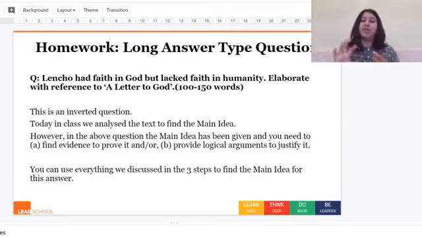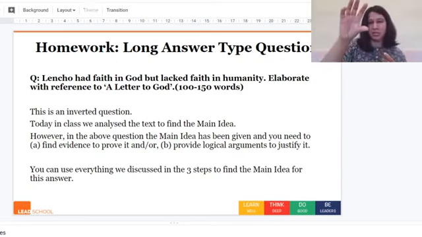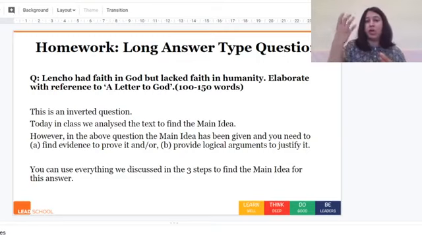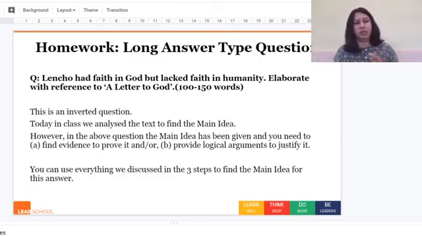You can use everything we discussed in the three steps where we found the main idea. So all the points that we discussed in steps 1, 2 and 3 are something that you can use and note down here.